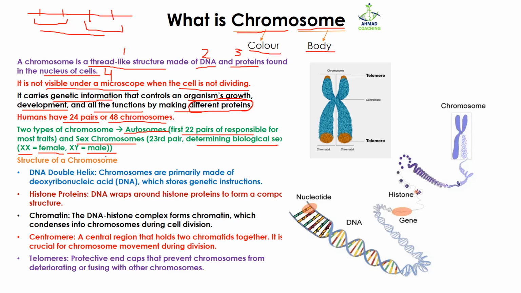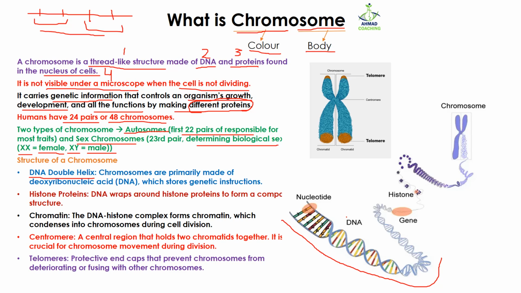Let's talk about the structure of a chromosome. Chromosome contains DNA double helix. If you remember the structure of DNA, the DNA is a long double helical structure. It is too long to fit into one small nucleus of a small cell. So that is why this long DNA is condensed or wrapped in such a way that it can be accommodated into a very small nucleus in a cell.